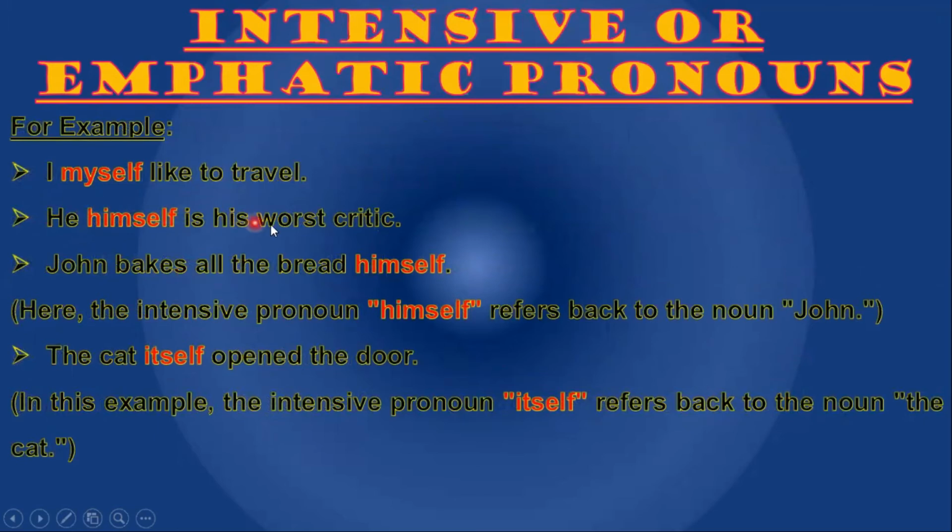For example, I myself like to travel. Myself is an intensive or emphatic pronoun. He himself is his worst critic. Himself is an emphatic or intensive pronoun. Intensive or emphatic pronouns come after a noun. Mostly they come after a noun, but they can exist at any place in the sentence.